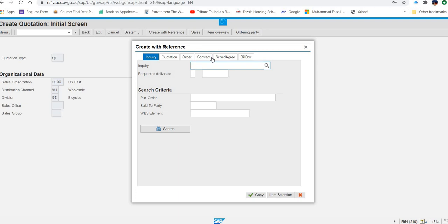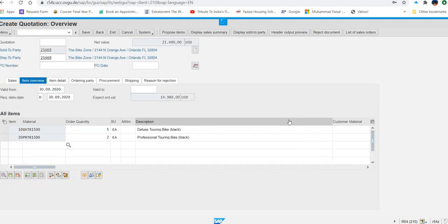Again in the exercise they are saying search your inquiry. But I will again say, if you know the inquiry number, type the number directly or copy paste that number directly. So what was my inquiry number? It was 1, 4 times 0, 473. So I'm typing it directly, to save time. But if you are not able to note down that number, then you can search. And what you are going to do now, you will press enter. If you press enter or click on this copy, both will serve the same purpose.